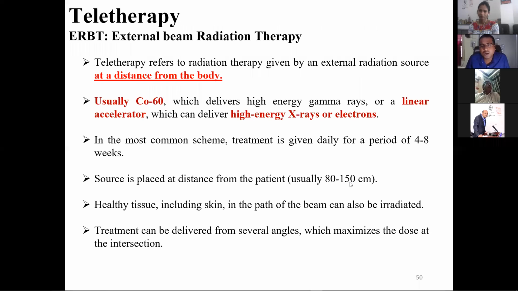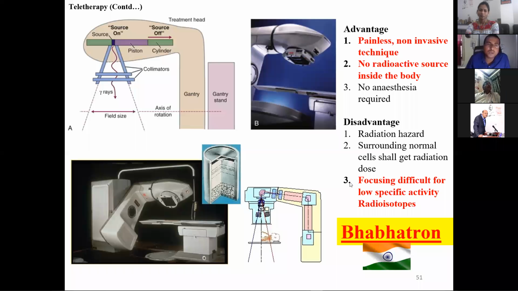This is how the teletherapy instrument looks. The source is kept in this place. Here cobalt-60 is the source. The cobalt-60 source is kept here, and the patient will be placed here. We can see this place, the patient is placed here, and this is the source of cobalt-60. As I told, it should be a sealed source, so a sealed source is used and that way it is given.